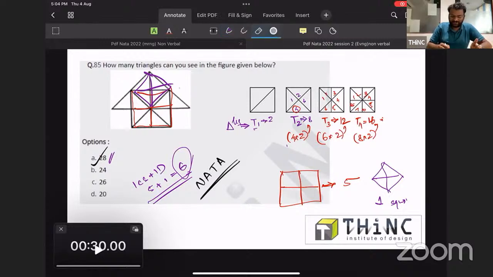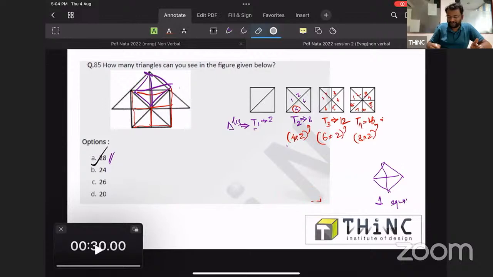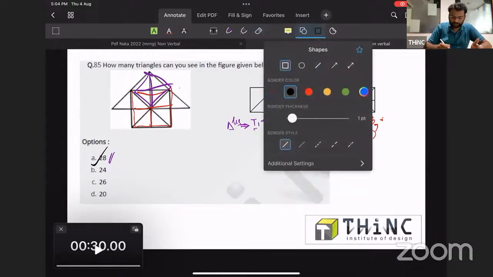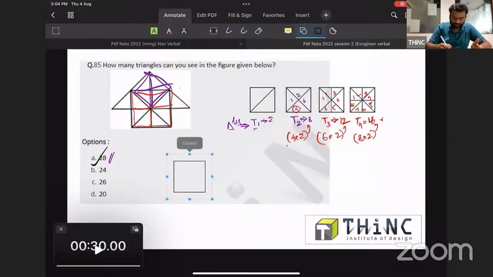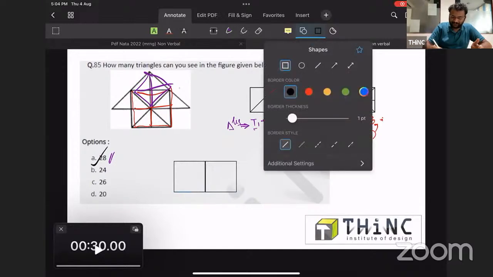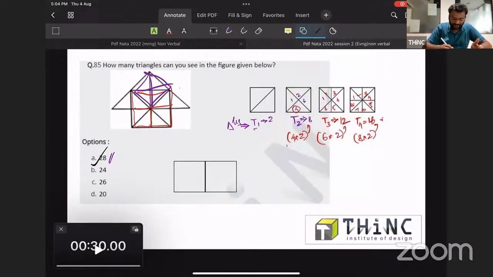And a usual type of question we can expect from this particular area. I will show you one connected question. Let me draw it. If this is type 2, you will be provided with 2 type 2 units like this, and you will be asked to find the number of triangles in this. Everyone may be knowing that it is 8 each. You guys can put your answers in the chat.